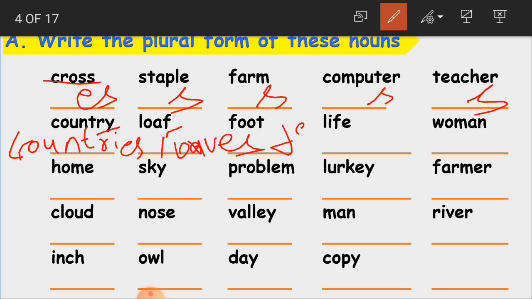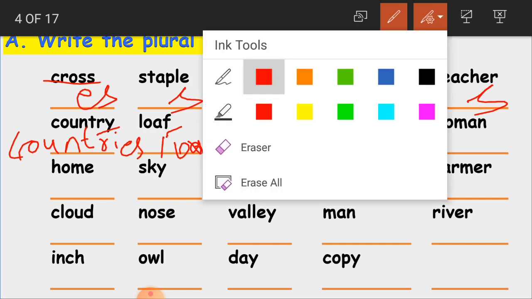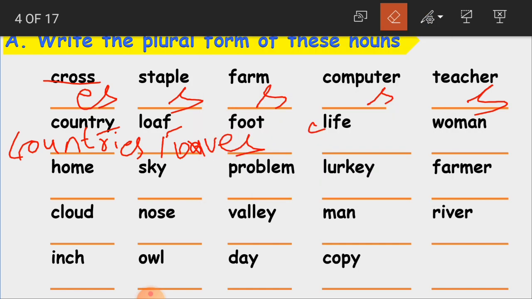It becomes feet. Life. Again, what is the ending letter here? FE. When FE comes, this has to be changed to V, and add es. That is lives. This F becomes V here.